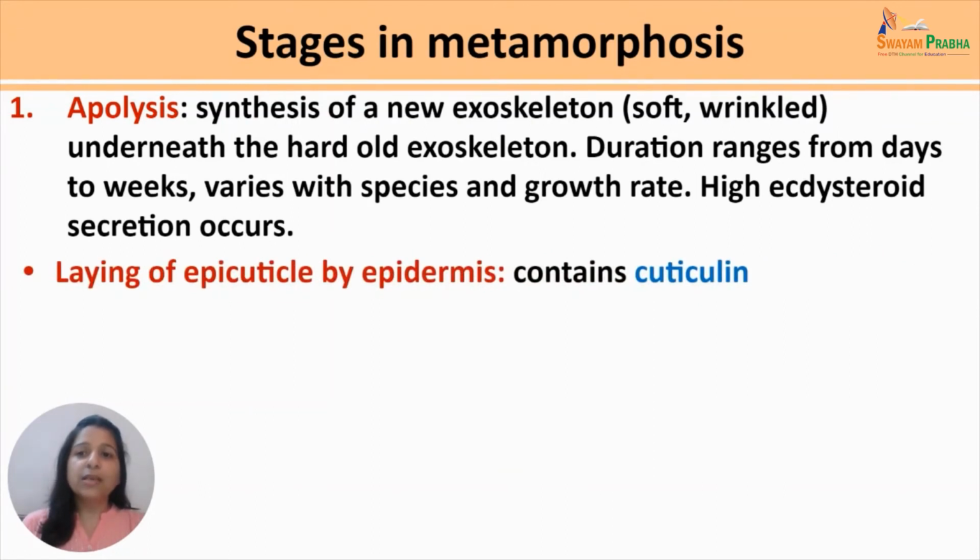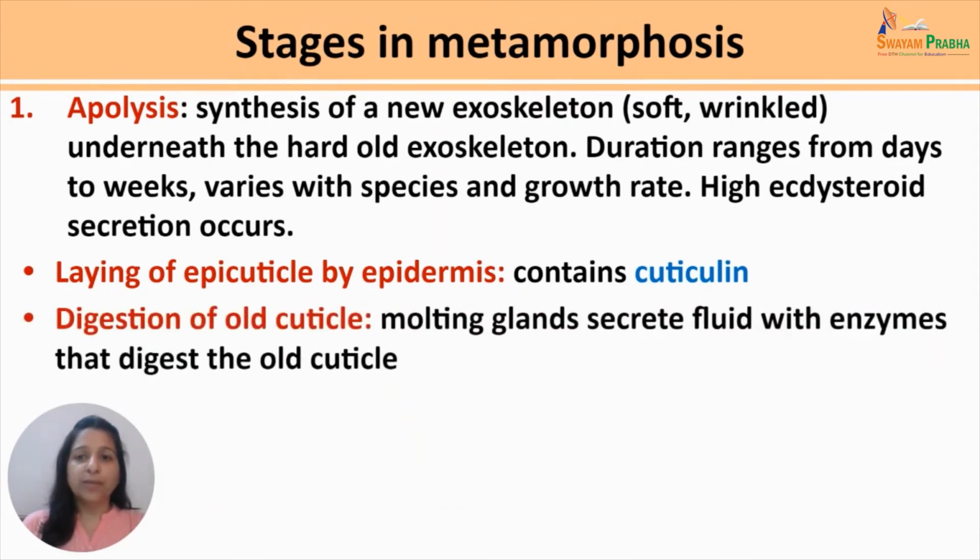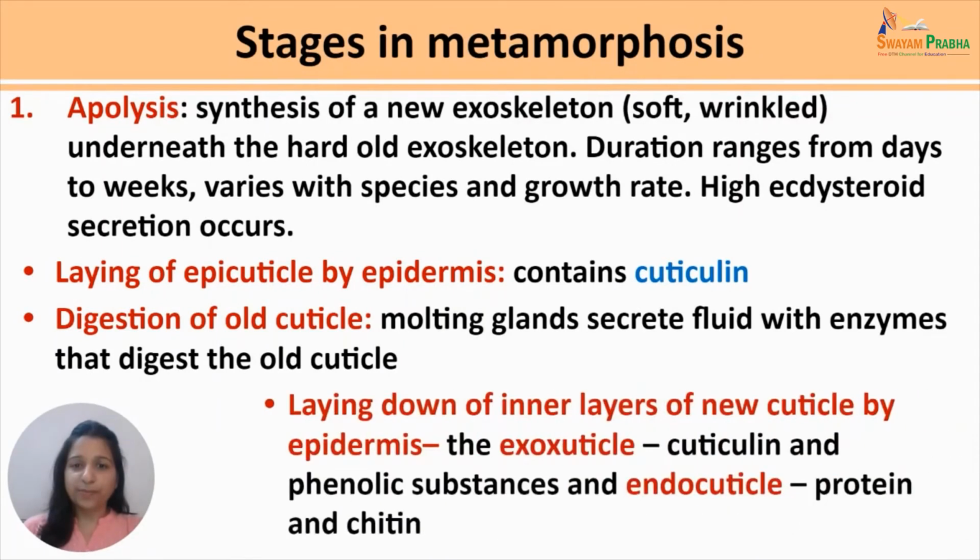During apolysis, first of all, the epicuticle is laid by the epidermis, which lies under the skeleton. This epicuticle mainly consists of cuticulin. The next phase involves the digestion of old cuticle under the epicuticle. Here the molting glands secrete fluid with certain enzymes which come to lie in between the epicuticle and the old cuticle, and they start digesting the old cuticle.